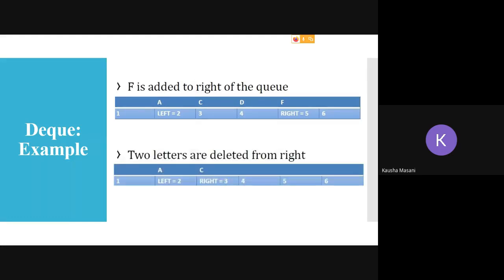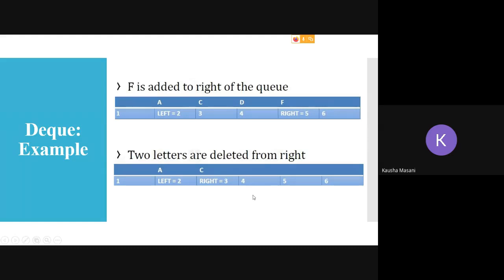Now if I want to delete 2 letters from the right hand side, I have to adjust my right, because this right is also going to act as the front. I deleted F because deletion is happening from the right hand side, so now right is pointing at 4. Again I deleted D, so right is pointing at 3. Left is doing nothing, so left is as it is, it was at 2 only.